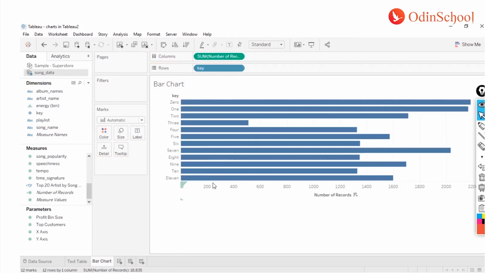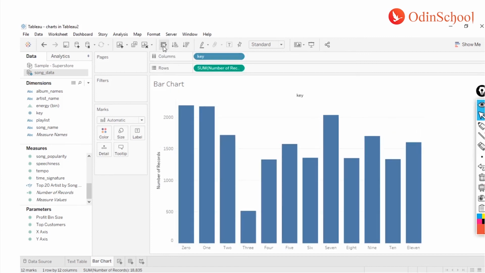Now there are lots of things that you can do using a bar chart. Number one is, you can sort them. If you are not comfortable with the orientation of this one, you can simply swap this, like the keys go into the columns and number of records comes over here. You can manually move them, or you have a shortcut over here which you can just click. Ta-da, you have it ready, right?